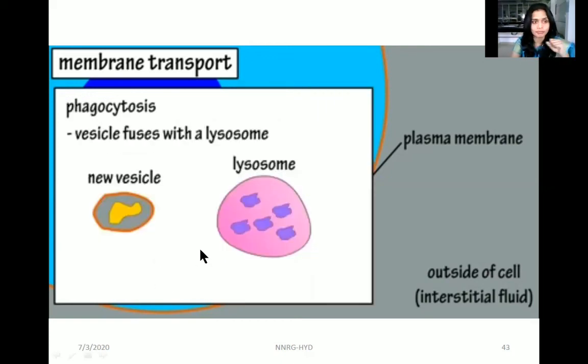So in phagocytosis, usually the vesicles fuse with the lysosome. Lysosomes are present within the cell. They have some enzymes which will engulf or digest the new vesicles or whatever waste material is there from outside, that will be engulfed or phagocytosed by the lysosomes.